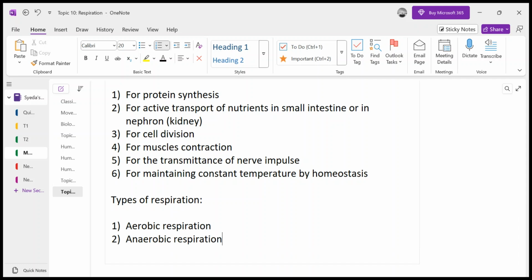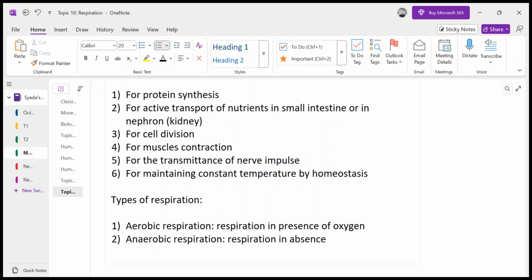The simple difference, there are a few other differences as well, but we can say that aerobic is respiration in presence of oxygen, and anaerobic is respiration in absence of oxygen. So when there is no oxygen, or when there is a shortage of oxygen, organisms start to respire through another pathway.